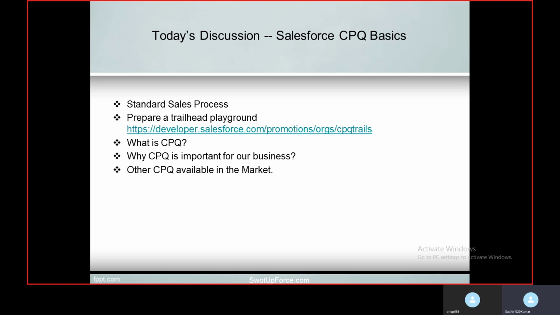Then we will discuss what CPQ is, why CPQ is important for our business, and in the last slide we will show you the different CPQ software available in the market and the percentage share of the different software.